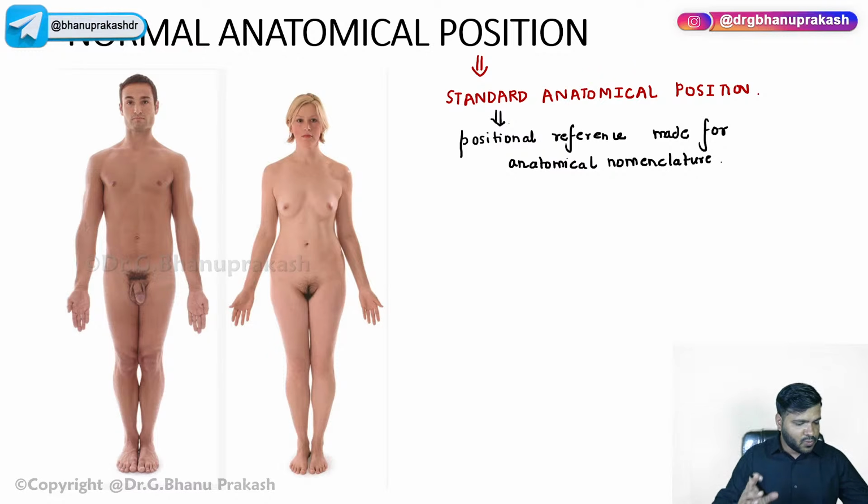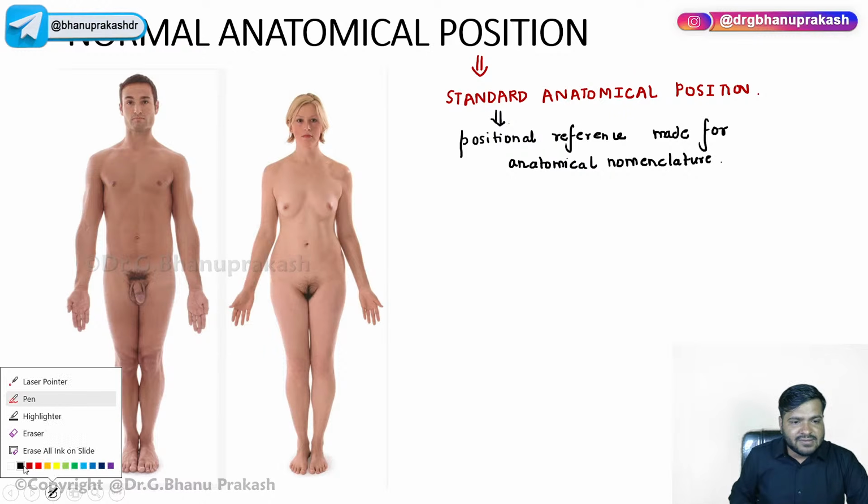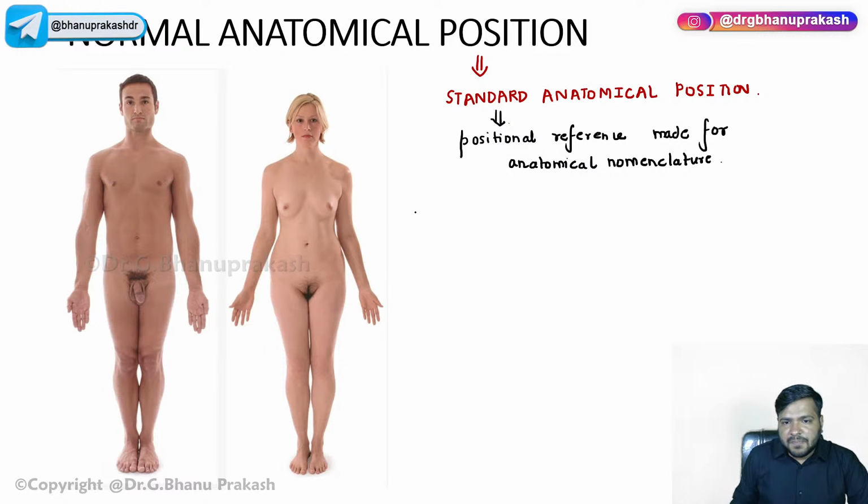Okay. Now, what all can we see in this position? Yes, Hariom, annoyed atom, everyone is right. So now, what all can we see over here? The very first thing in this position: the person has to stand upright.